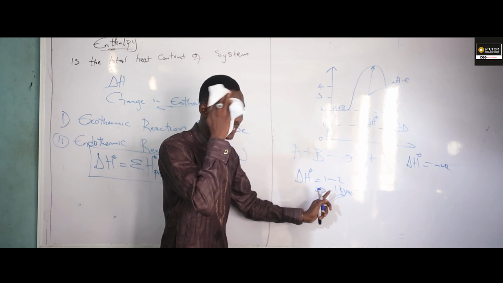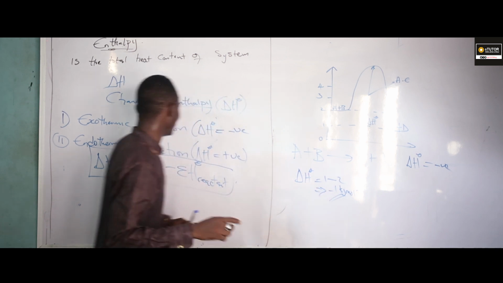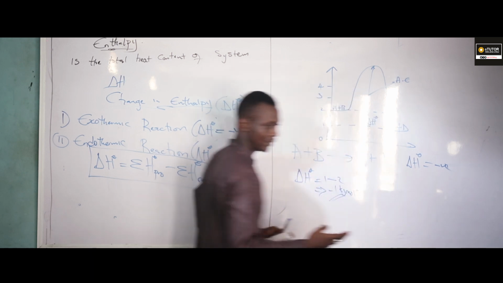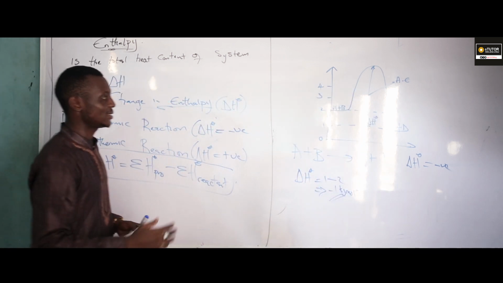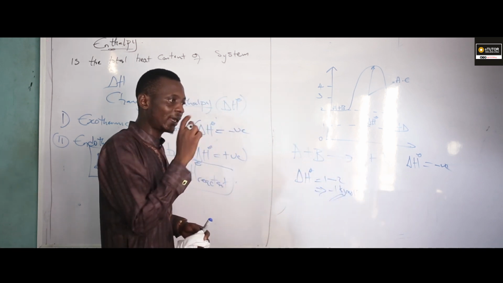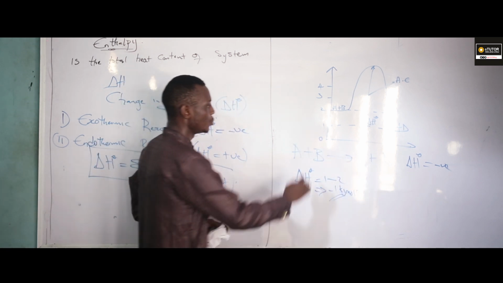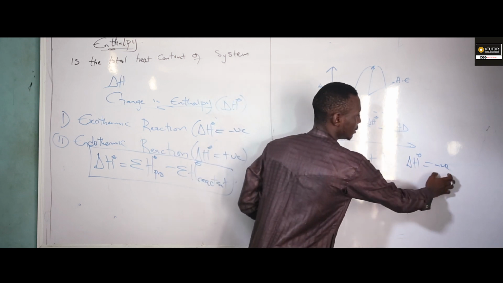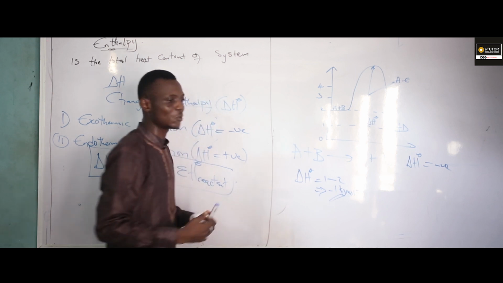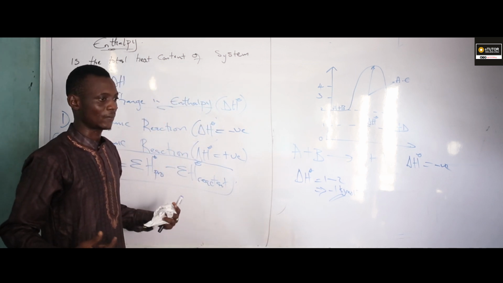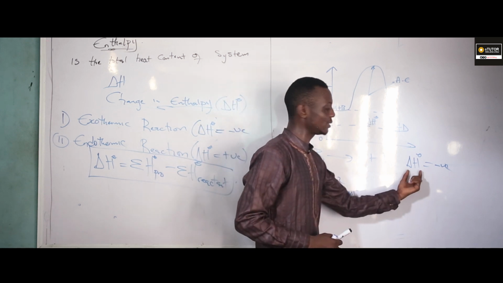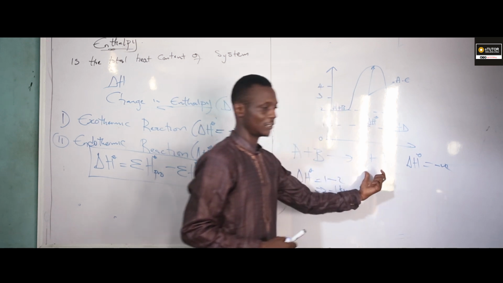Now you can see the difference. That is always negative. That is why when you want to write exothermic reaction, you must put the negative sign. Are you there? And I said, when you're having any equation in thermochemistry, we must put it beside the reaction. Now, what is the meaning of this reaction? We call it thermochemical equation, because it indicates the heat of that reaction.